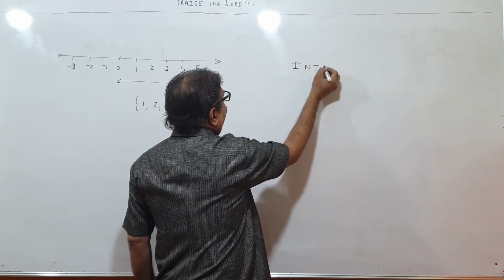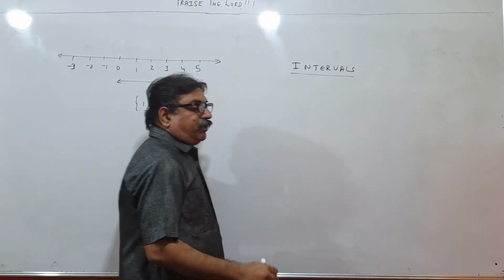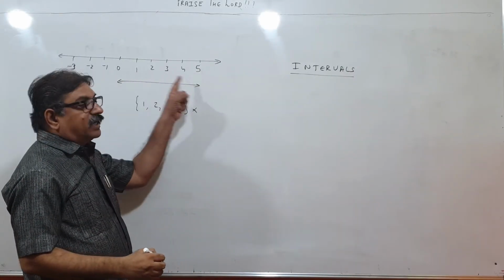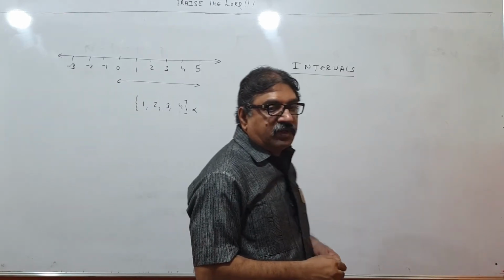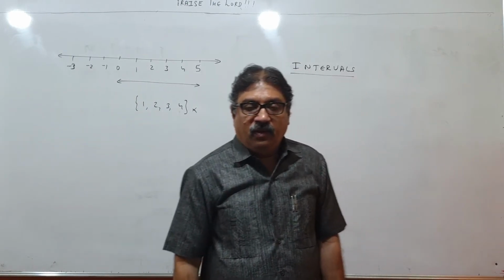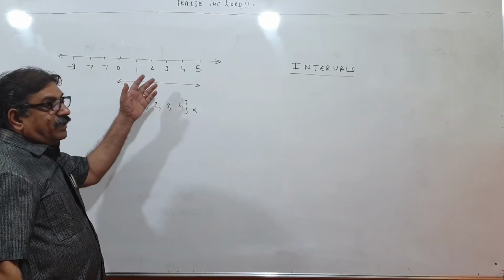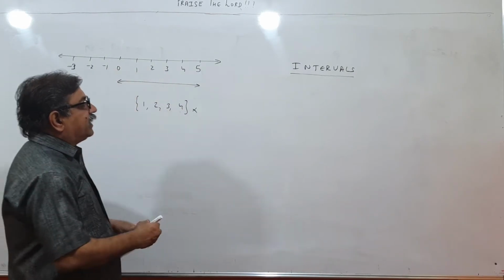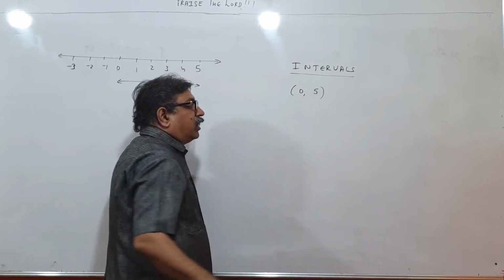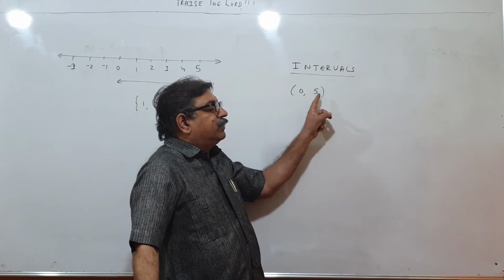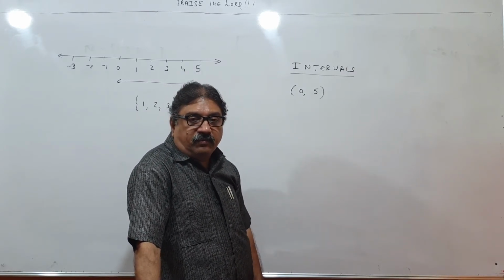Intervals. This is a convenience for us, because you cannot list down all the real numbers between given two numbers. So we don't write in list form. How do we write? Just like I said, write all the real numbers between 0 and 5. So I will write like this, 0 and 5. This small bracket means the boundary number is not included, but all the intermediate numbers are included.